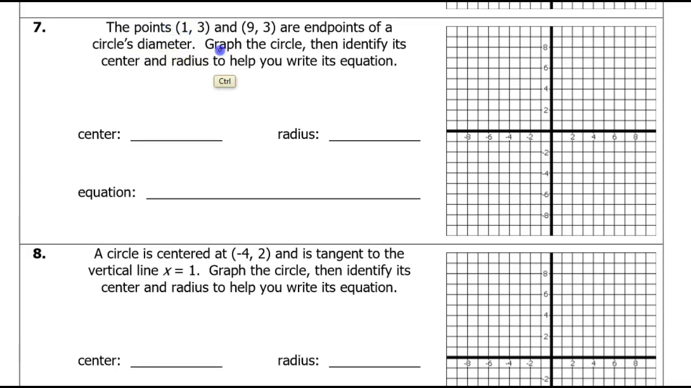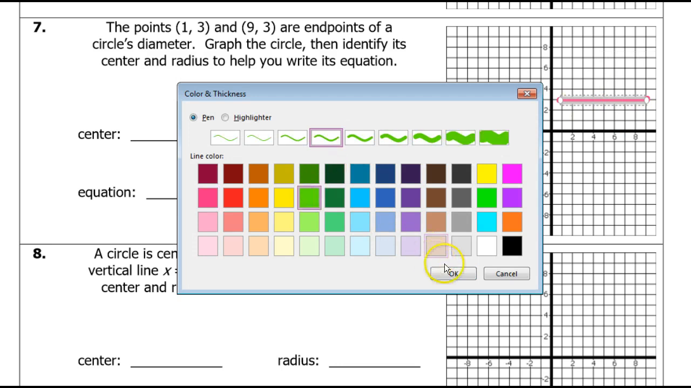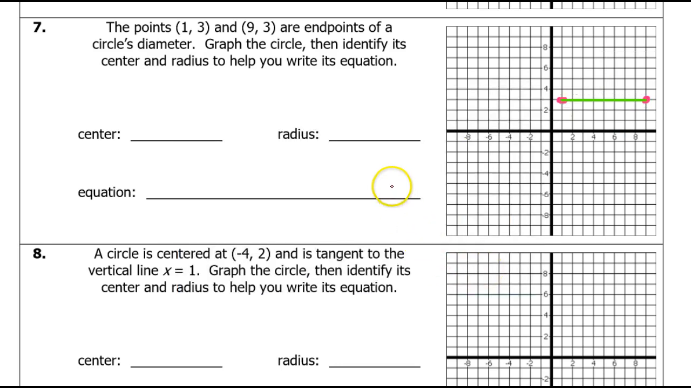Okay. So now I've got the points 1, 3 and 9, 3. All right, these are the endpoints of the diameter of the circle. So you have to know what diameter means. All right, I kind of wanted that to be a different color. Let's do green. Okay, that is my diameter.